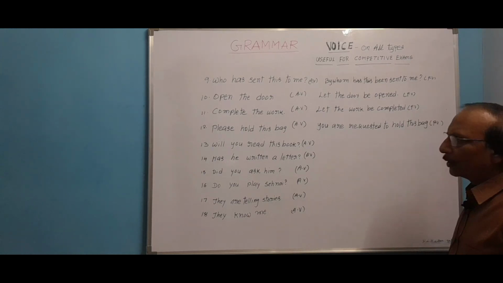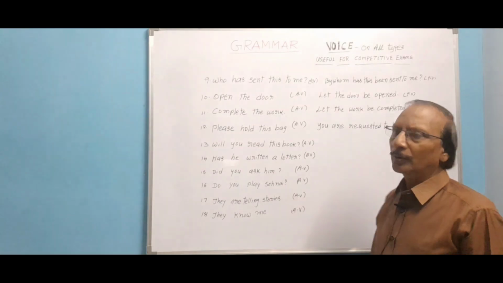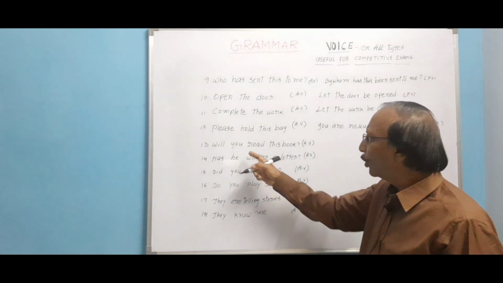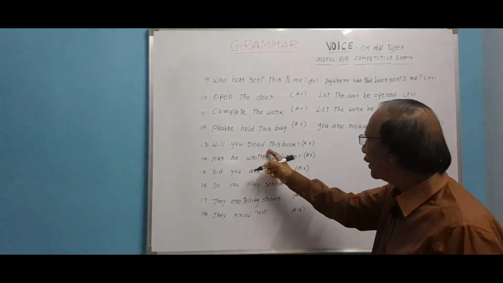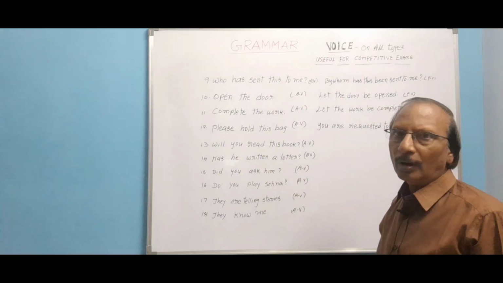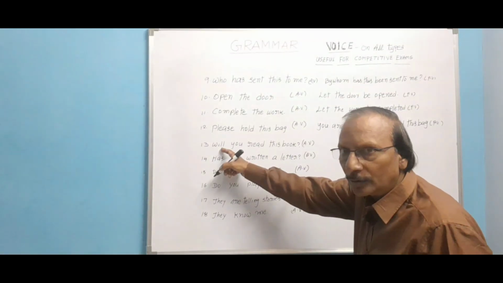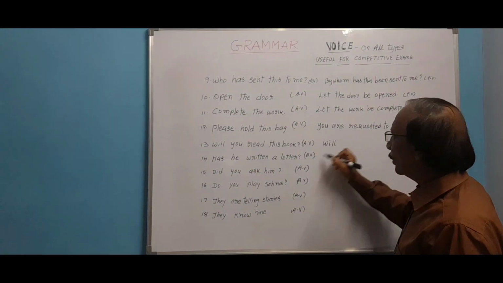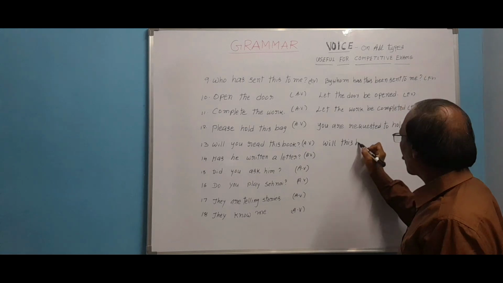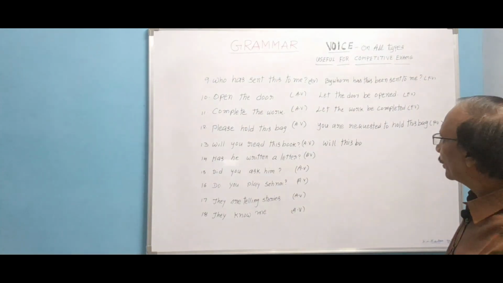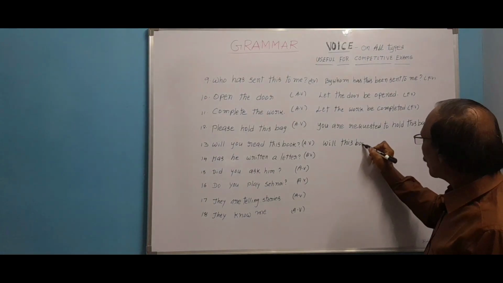Next one. Will you read this book? It is a sentence in future tense. This book is the object here. The same will should be written here. After the helping verb will, you have to write this book, the object.